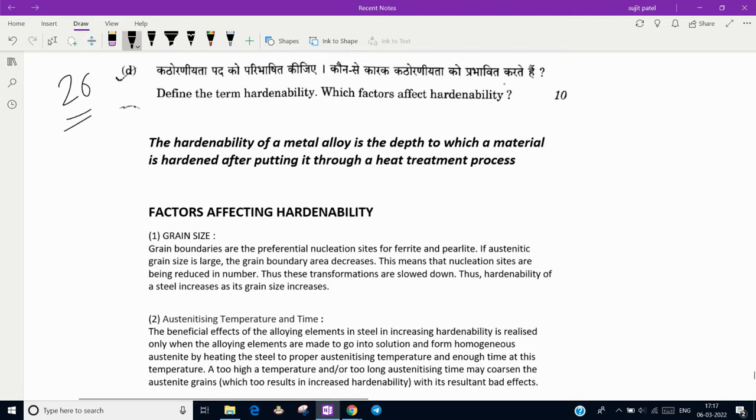Today we will see one theoretical question of the UPSC Civil Service 2020 paper. Define the term hardenability and state which factors affect the hardenability. This is a 10 marks question.